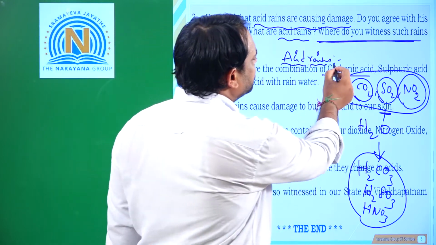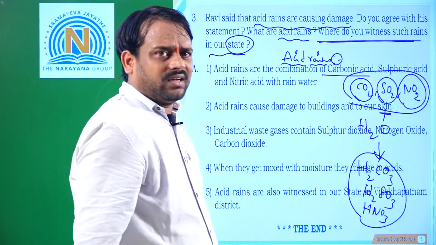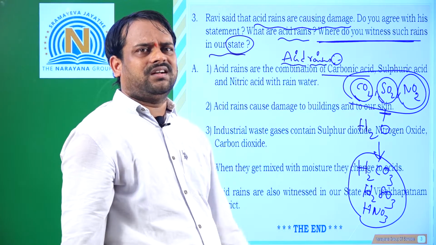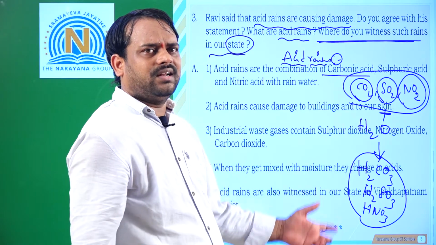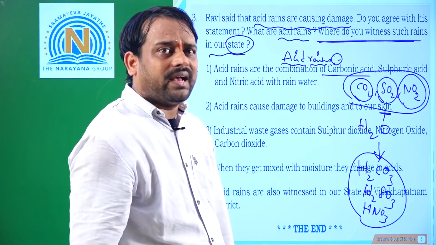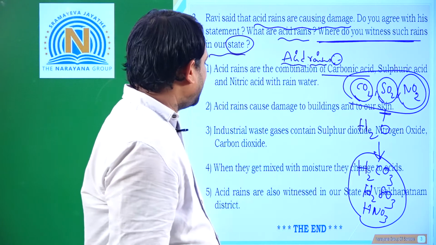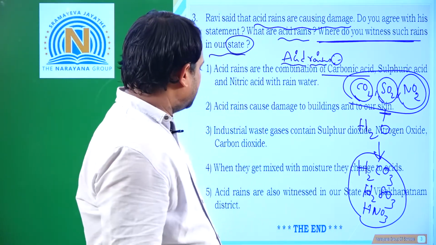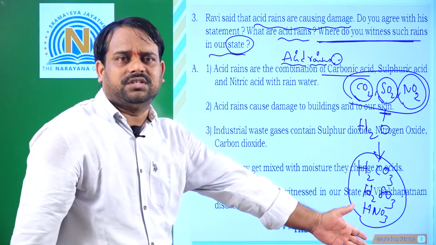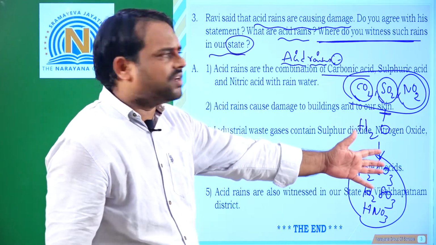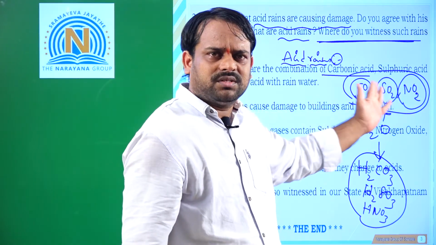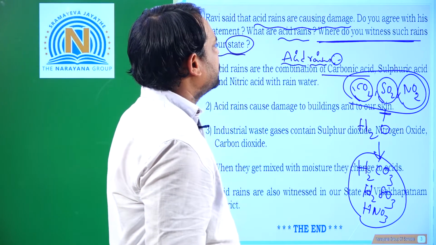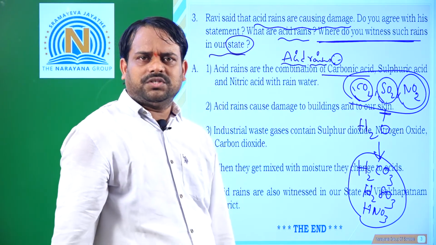Right? How does it affect us? Generally Vizag is mainly an industrial area. In the previous year, or in 2018, there was a lot of damage due to acid rain. So acid rains are witnessed in our state in Vizag, Visakhapatnam, because of all these industries. Why industries? Industries release poisonous gases, that means carbon dioxide, sulfur dioxide or nitrogen dioxide. So clear, everybody? This is the damage of acid rains.